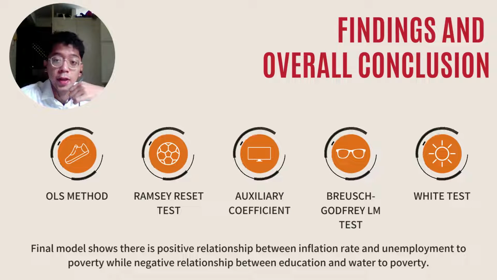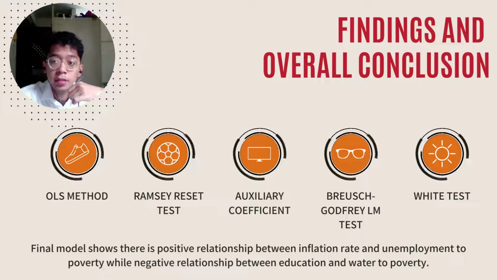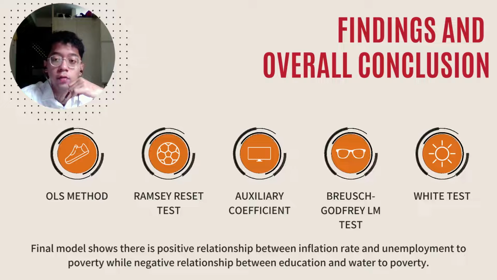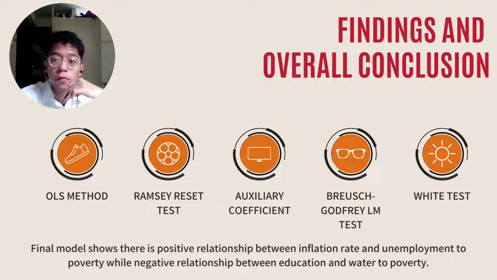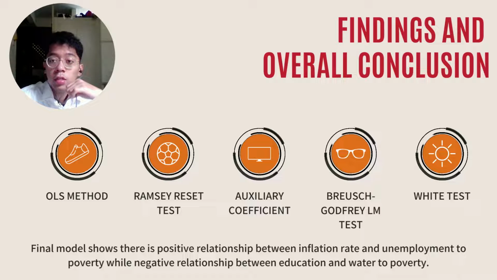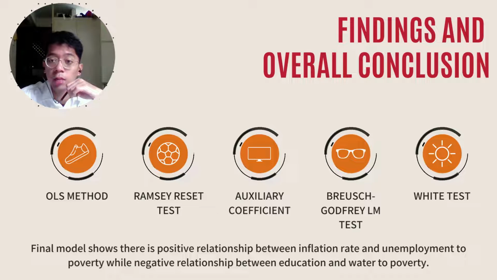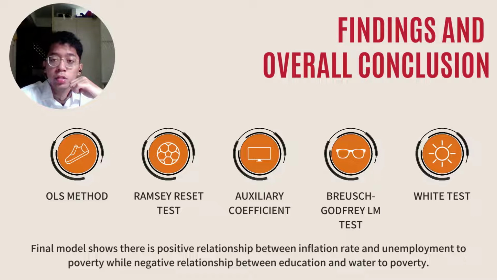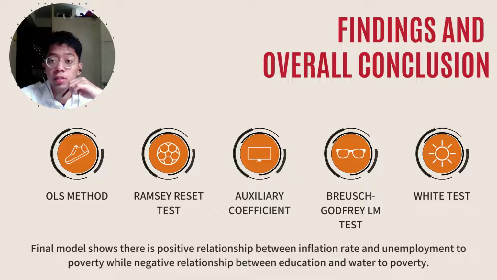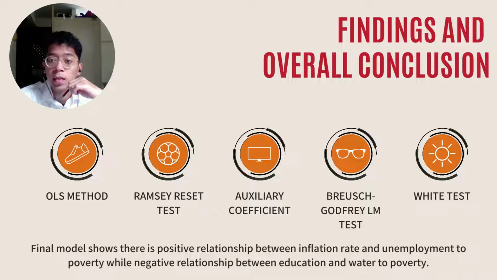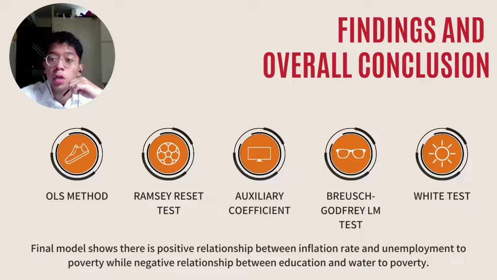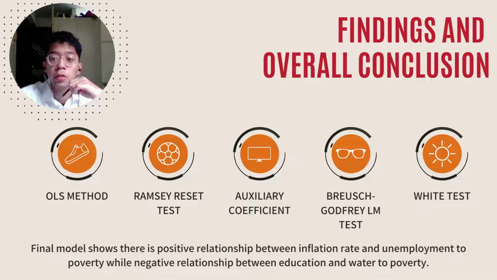Firstly, we choose the OLS method, then we conduct a Ramsey RESET test and we found that we have a problem with our functional form and we change our functional form. Then we conduct an auxiliary regression to test multicollinearity, which shows no serious multicollinearity present. Next, we test serial correlation using the Breusch-Godfrey LM test and it showed that there is no serial correlation problem for this model. Lastly, we test heteroscedasticity problem using White test and there is no heteroscedasticity problem. Thus, our final model shows a positive relationship between inflation rate and unemployment to poverty, while a negative relationship between education and water to poverty.